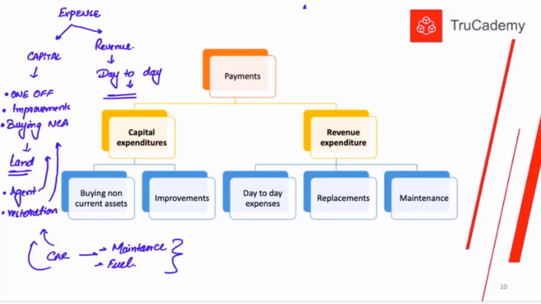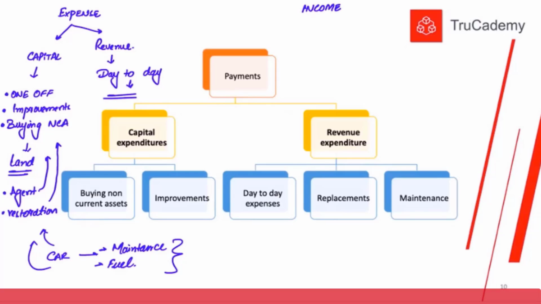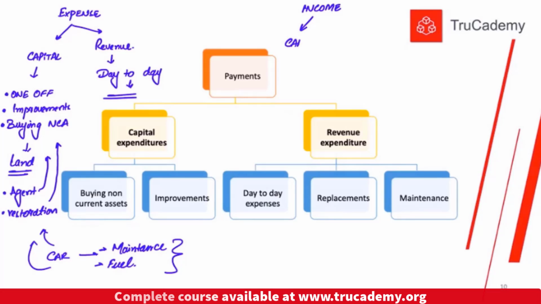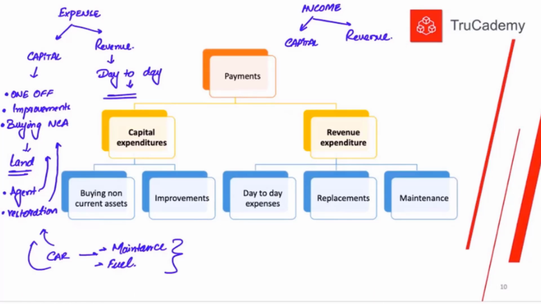Like expenses, we can also have income. Income is also of two types: capital income and revenue income. When I buy a non-current asset, any cost which is necessary to incur to buy that non-current asset is capital expenditure. Same like this, when I sell off any of my non-current assets and I receive cash in return, that will be my capital income. So any one-off income you receive by selling your assets will be capital income.